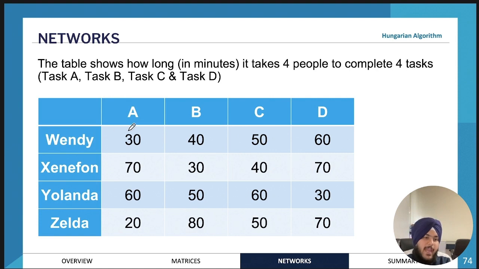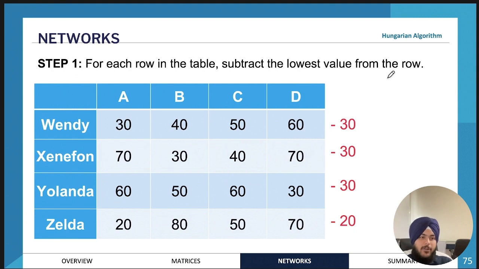So Wendy can do task A in 30 minutes, whereas she can do task B in 40 minutes, task C in 50 minutes, and task D in 60 minutes. And we'll use the Hungarian algorithm to work out the optimal allocation. So the first step of the Hungarian algorithm is, for each row, to work out which number is the lowest. For example, in the first row, the lowest number is 30. So you would subtract 30 from all the numbers in the row. Similarly, for the second row, it's also 30, so you would subtract 30 from all the numbers in the second row, and so on.